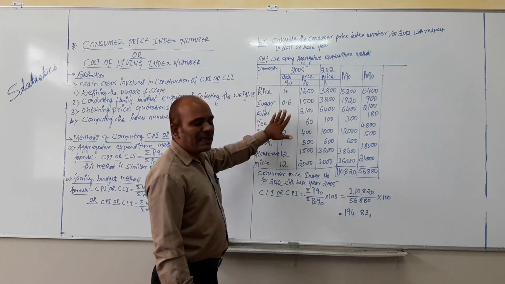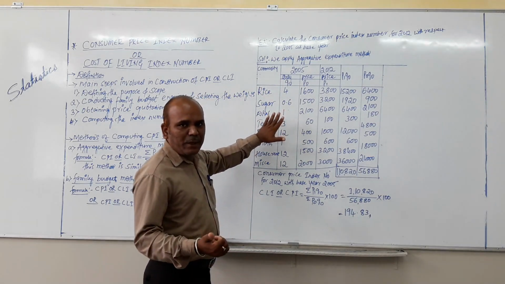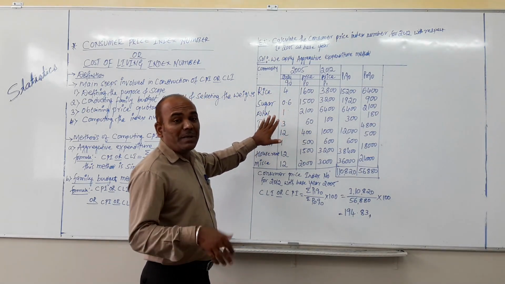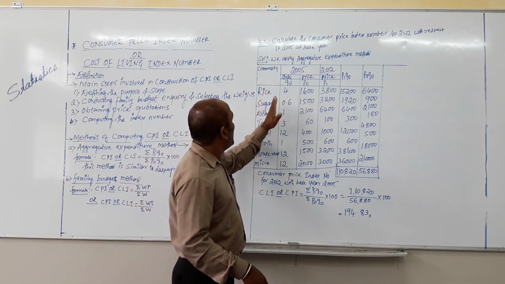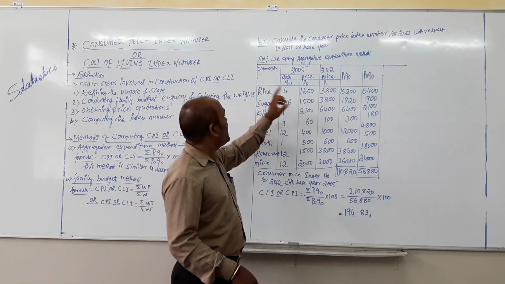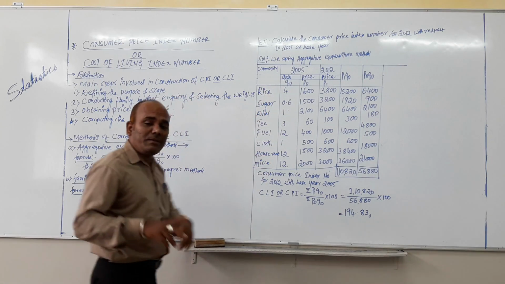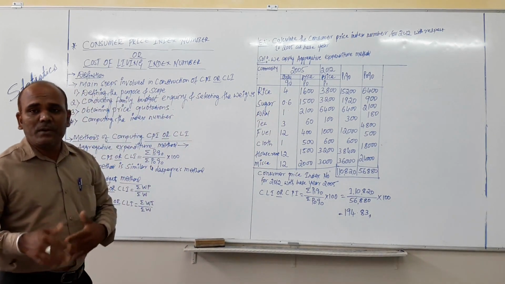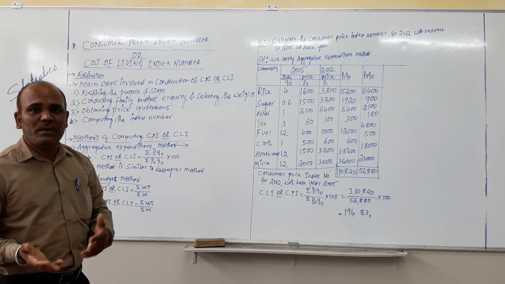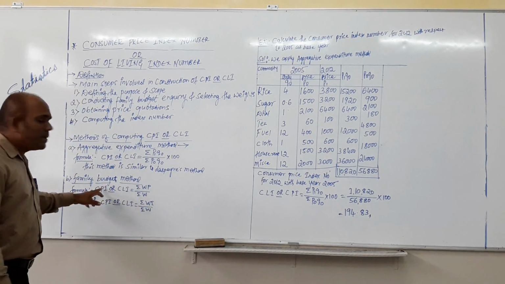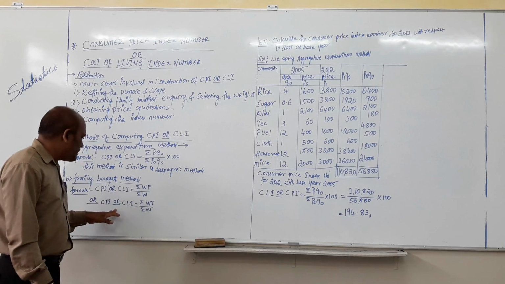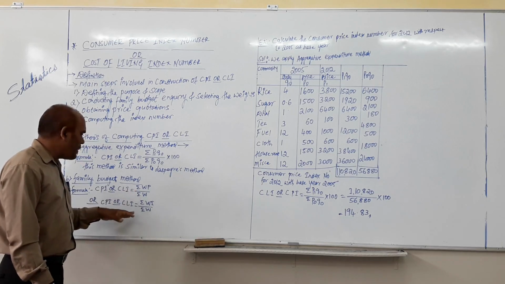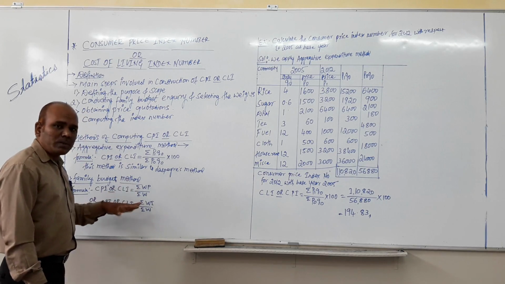This problem is related to the first method, that is the aggregative method. It means the problem relating to the family budget method is totally different. They give commodities and the proper weightages for these commodities. Then it will be easy for us to identify whether this problem is related to the family budget method, or you may use another formula. Both are the same. Depending on the question, you have to use that formula.